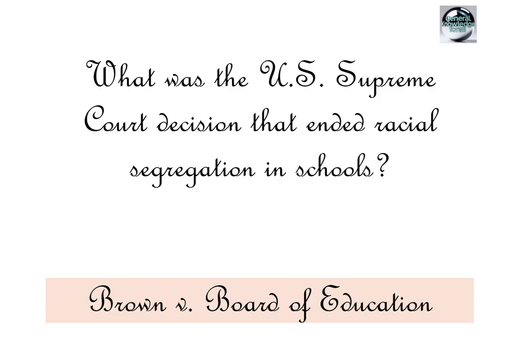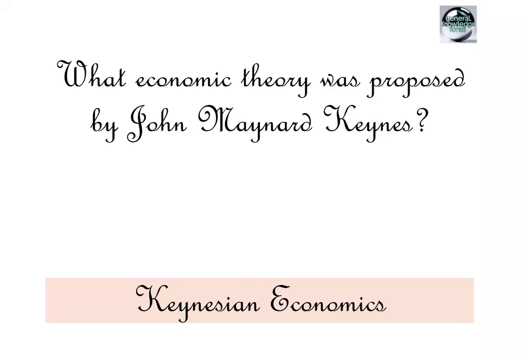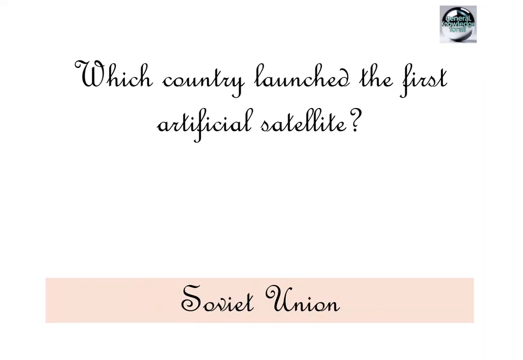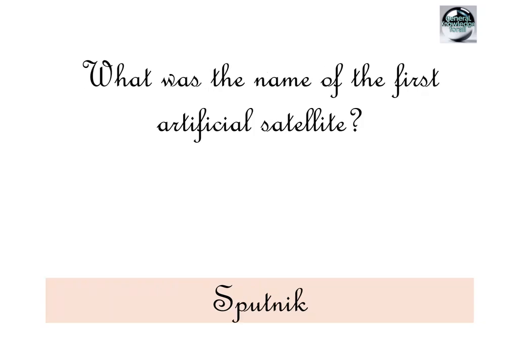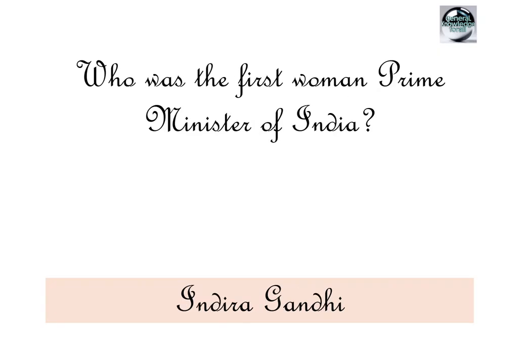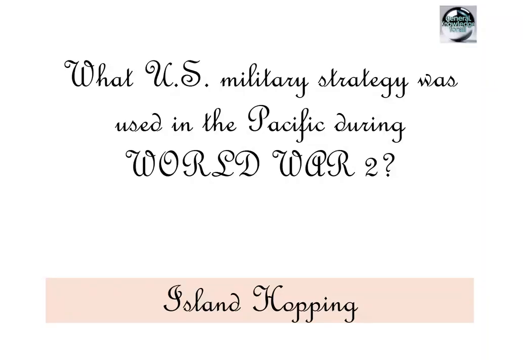What economic theory was proposed by John Maynard Keynes? Keynesian economics. Which country launched the first artificial satellite? Soviet Union. What was the name of the first artificial satellite? Sputnik. Who was the first woman Prime Minister of India? Indira Gandhi. What US military strategy was used in the Pacific during World War II? Island hopping.